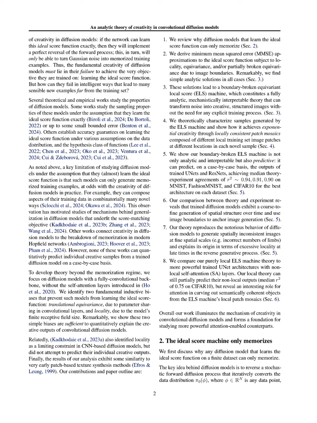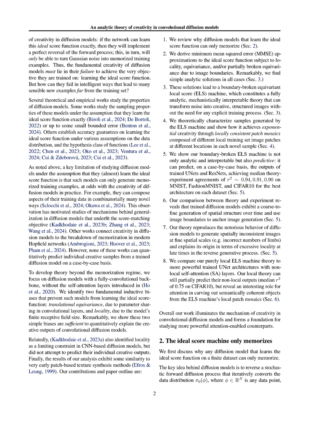The proposed method addresses the problem of understanding the source of creativity in convolutional diffusion models, specifically why these models can generate novel outputs rather than merely memorizing training examples. Existing theories often assume that diffusion models learn an ideal score function, which leads to memorization of the training data. However, this contradicts the observed creative capabilities of these models.